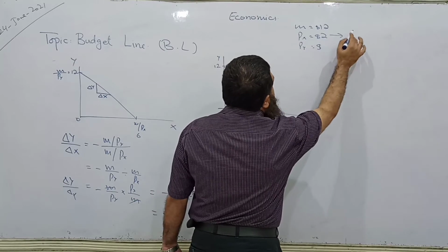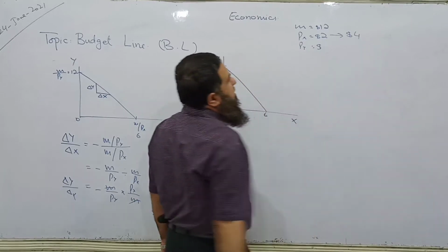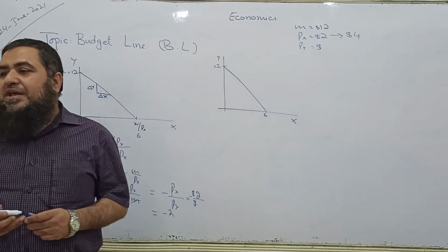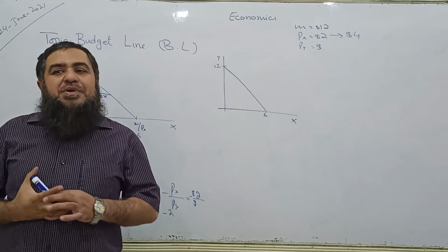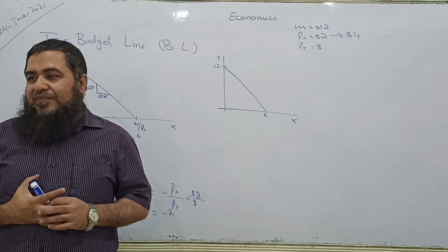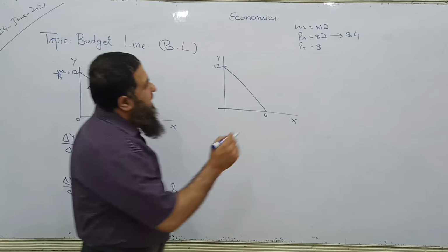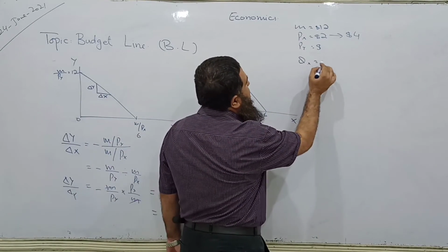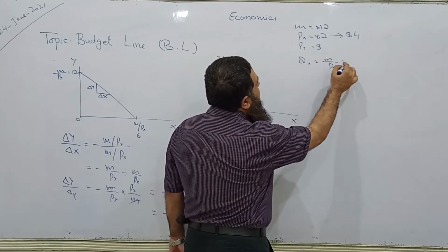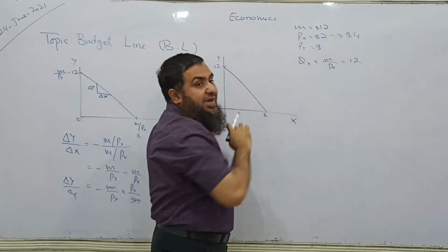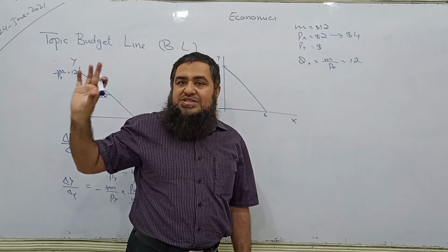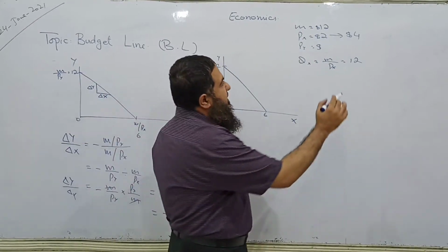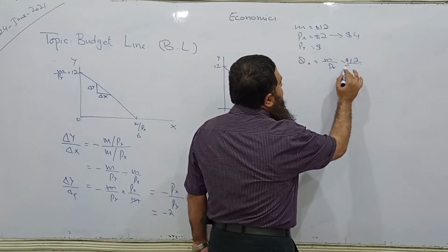Now if the price of X moves to $4, what is happening? I have increased the price of X. Clear? So how much X will he now be able to buy? Nominal income remains the same, $12, he is having the same income as before. But what happens? Its price has increased.